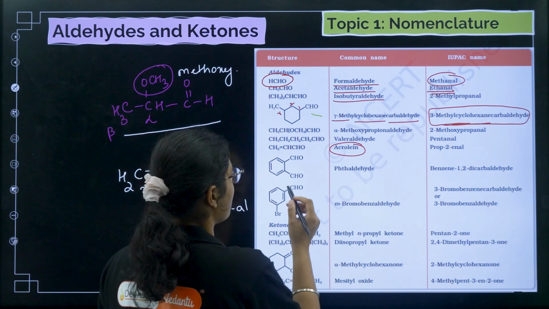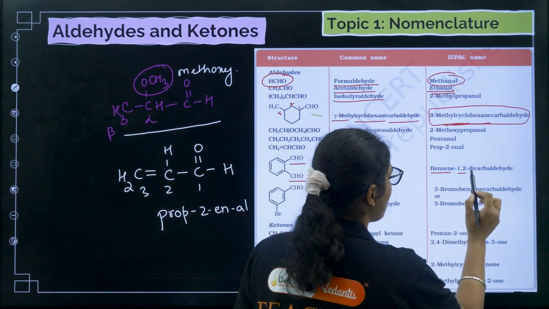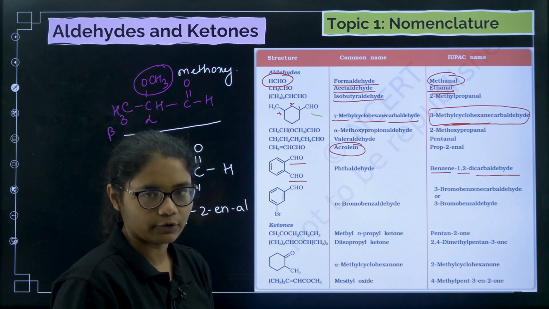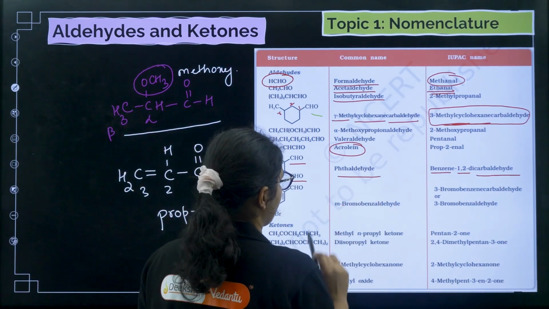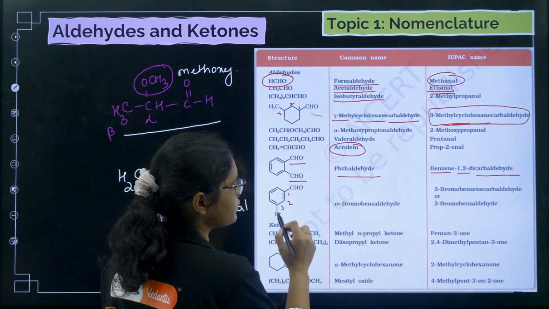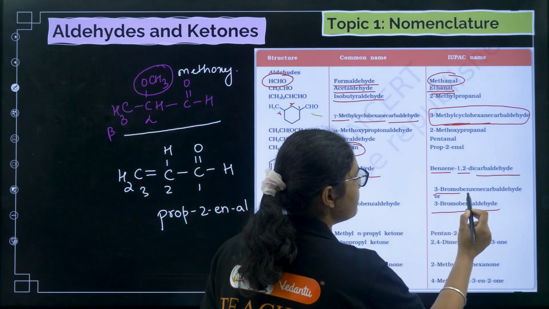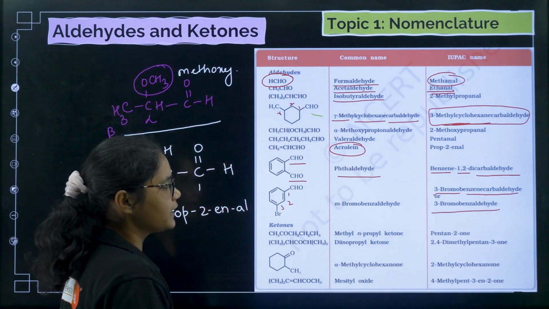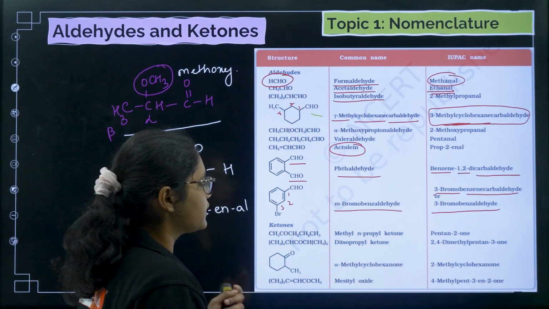Next you have benzene with 2 CHO groups, so benzene 1,2 dicarbaldehyde, and the common name here is phthaldehyde. Next if you see this one, 1 2 3, so 3 bromo benzaldehyde, or you can write 3 bromo benzene carbaldehyde, both are correct. Here it is meta bromo benzaldehyde.